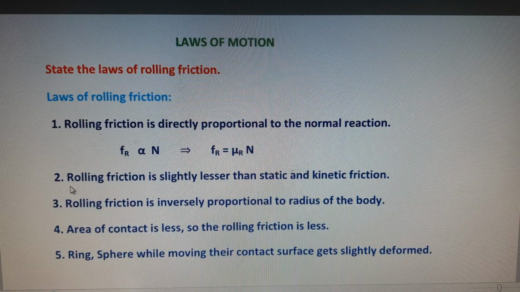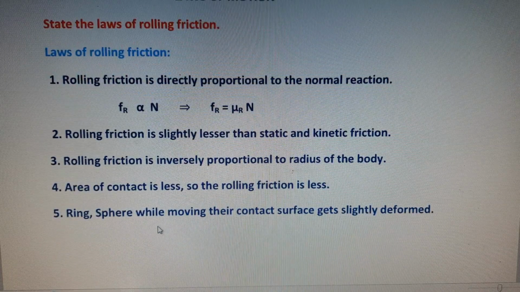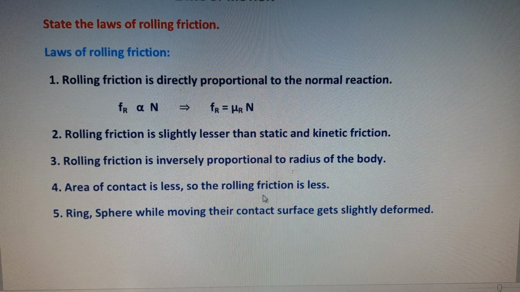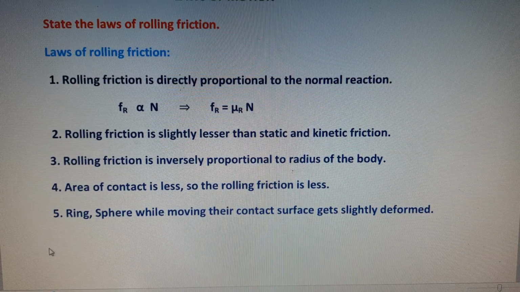And the second one, rolling friction is slightly lesser than static and kinetic friction. And third one, rolling friction is inversely proportional to the radius of the body. And fourth one, the area of contact is less, so the rolling friction is less. And fifth one, a rolling sphere, while moving, has its contact surface slightly deformed. So these are the 5 points. We can write any 4 points from the examination point of view.